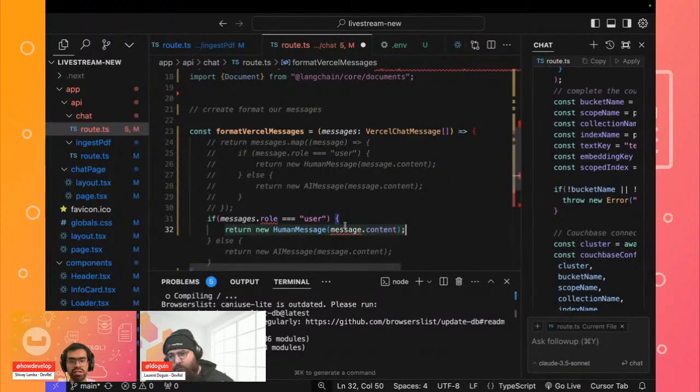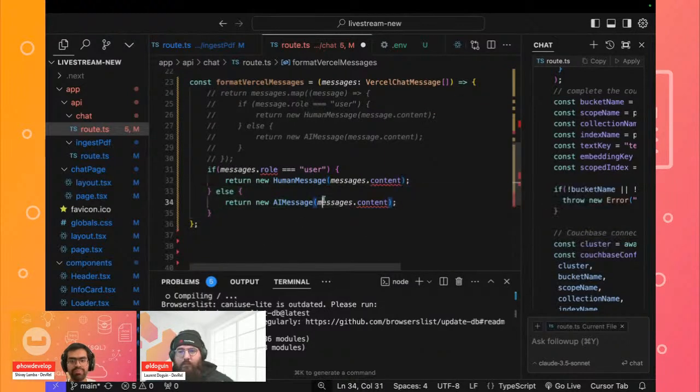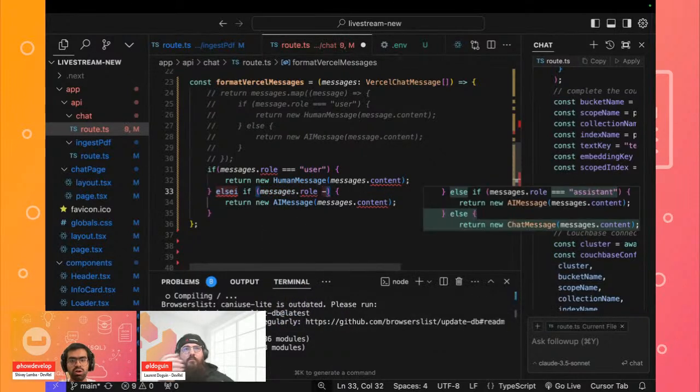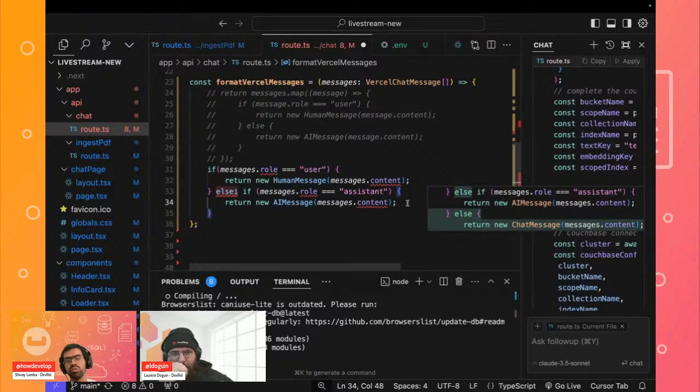So in this case it will be message.content. Else if the message dot role is that of the assistant, then that message will go into the AI message.